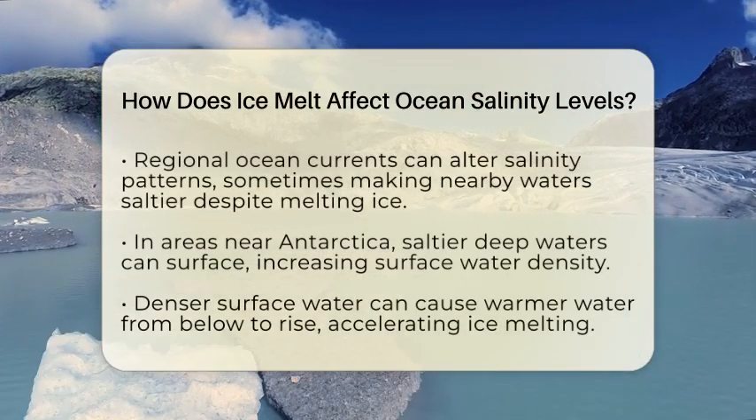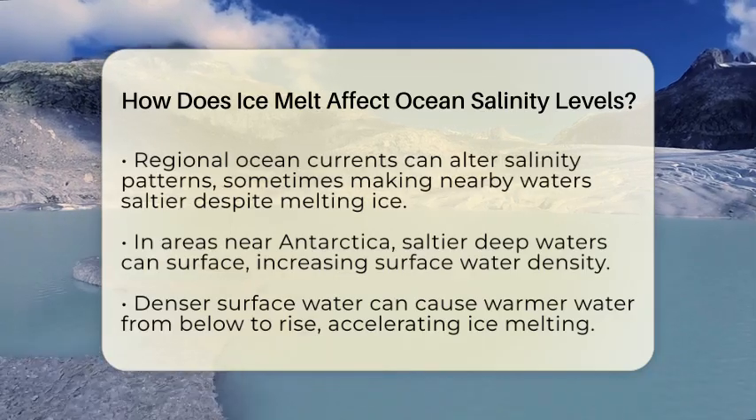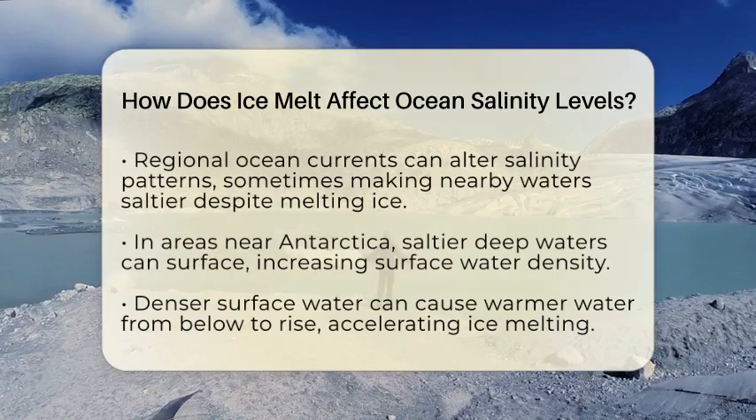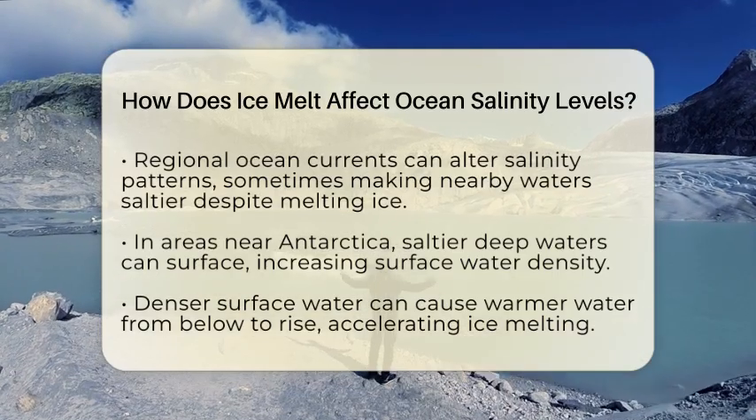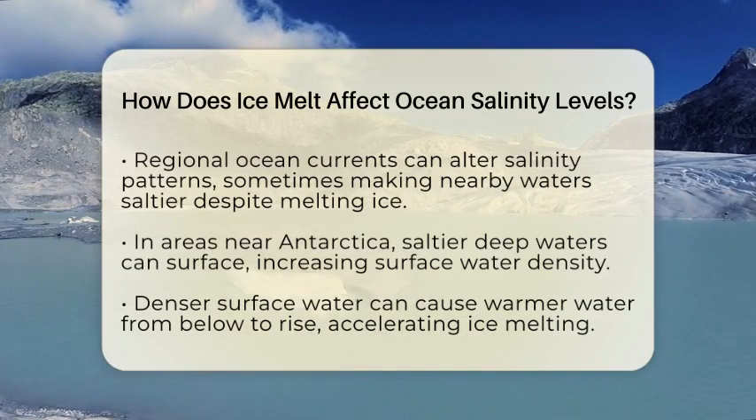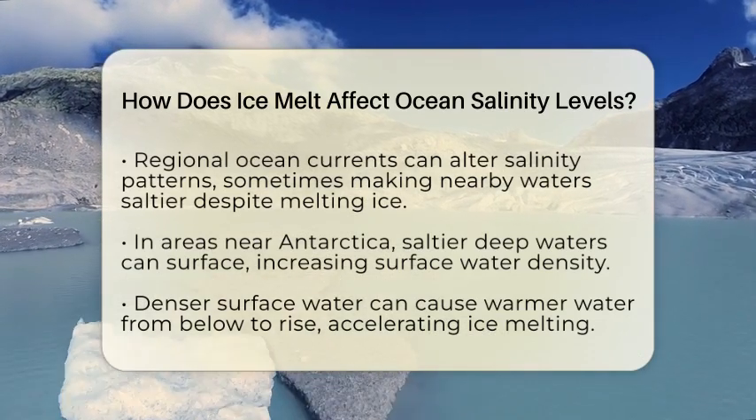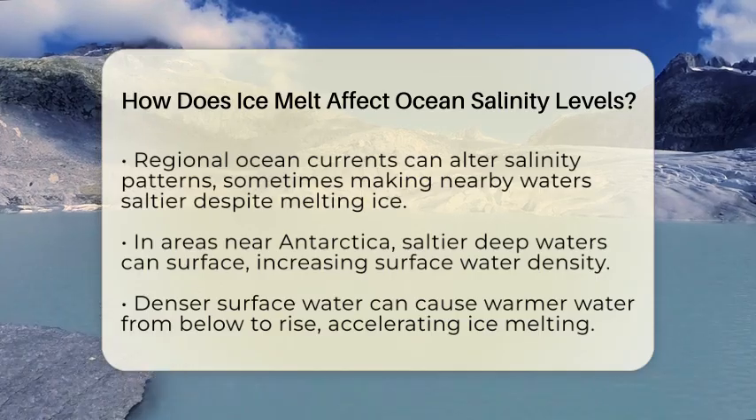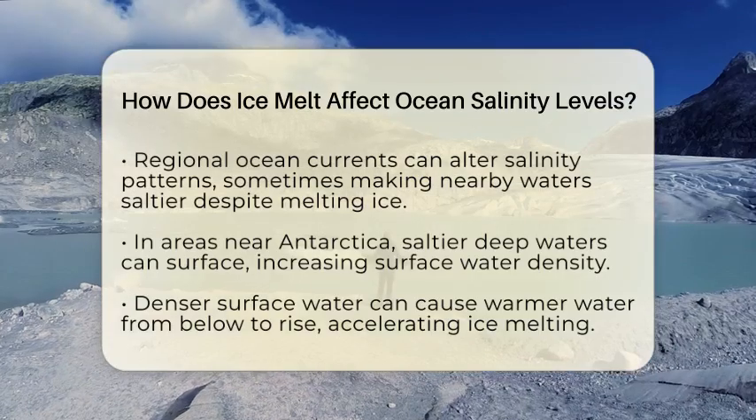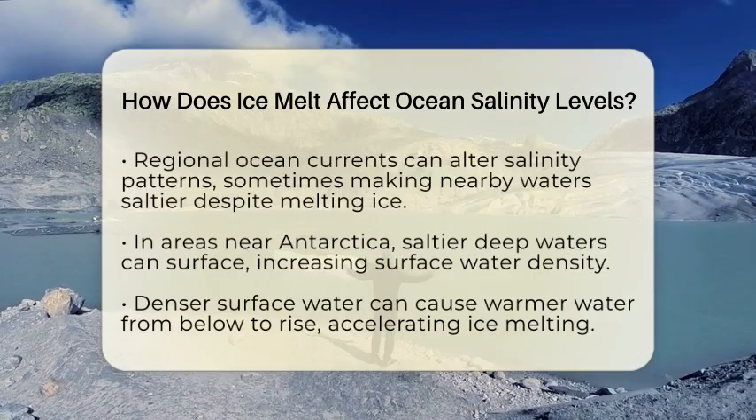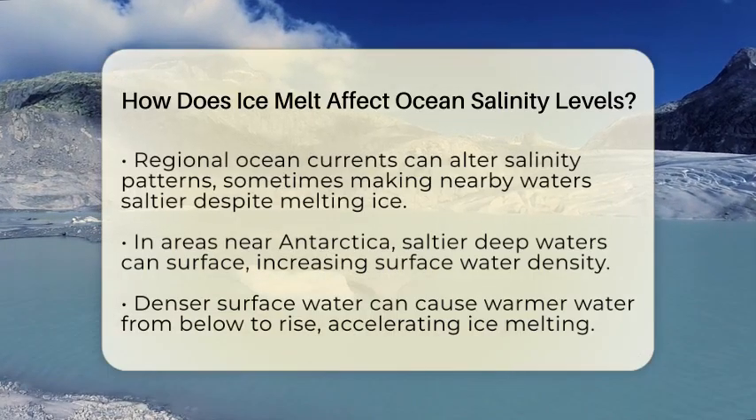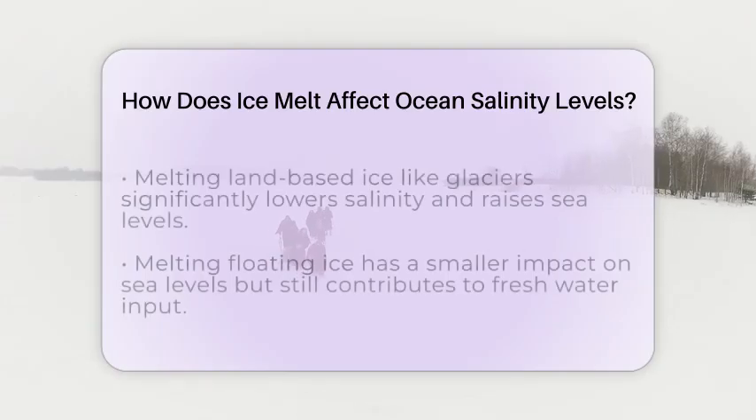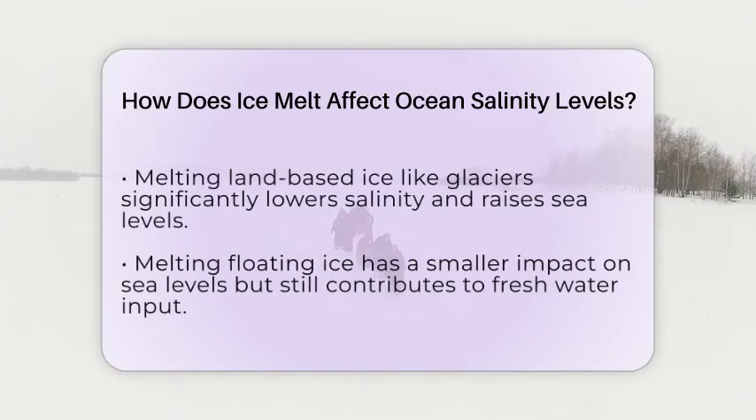But the story gets more complicated because regional ocean currents can change how salinity behaves. In some places near Antarctica, scientists have noticed that despite melting ice, the ocean has become saltier. This is because ocean currents are bringing saltier water from deeper layers to the surface. When this happens, the surface water becomes denser, which allows warmer water from below to rise. This warmer water then melts more ice, creating a cycle that speeds up ice loss and alters salinity patterns even more.